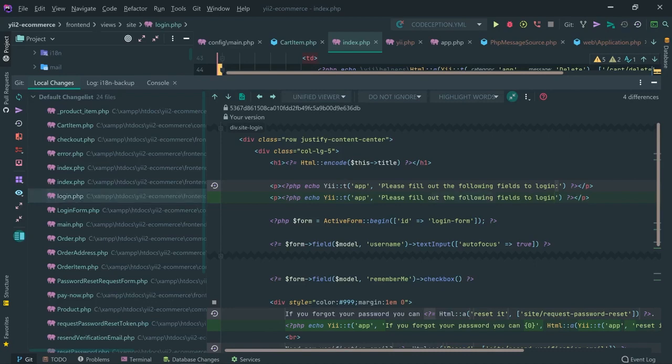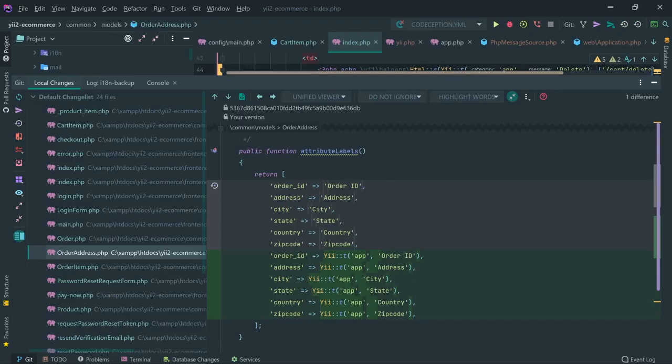But later, if you need to make the website multilingual, you don't have to go through all files and make them translatable. So it's a little bit of extra work while you're doing it, but a lot of time saving later if you want to make the application multilingual. Also, when you're generating modules using Gii, you have the possibility to tick a checkbox right there to generate the attribute labels with the T method, just like I have right here.